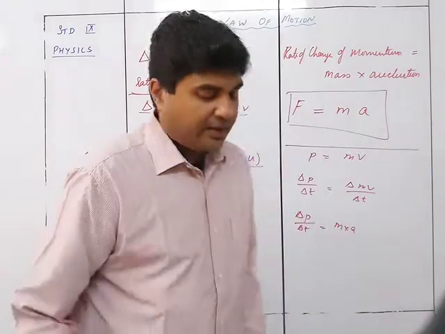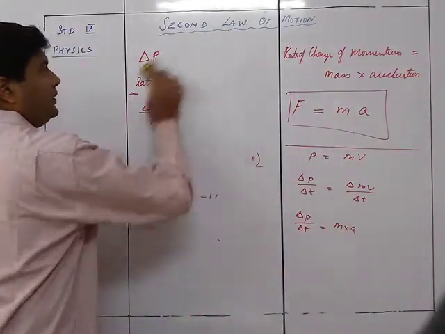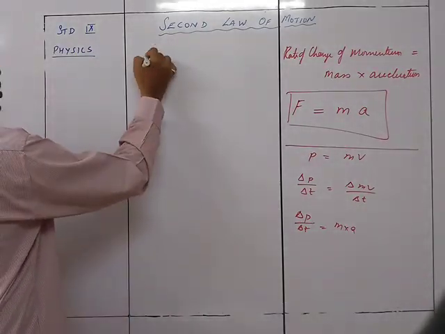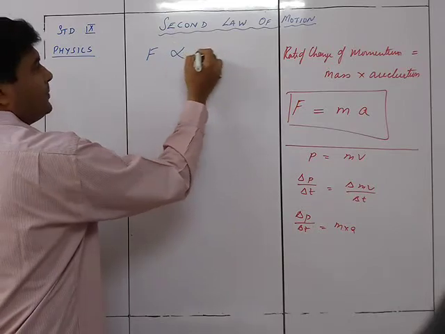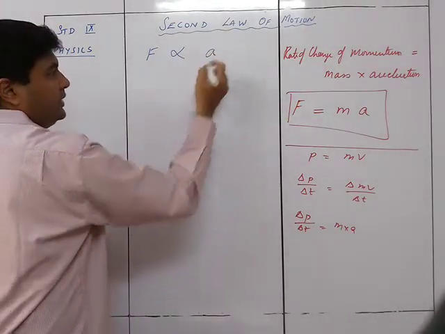Now if I draw a particular graph, the first thing we get is that force is directly proportional to acceleration.